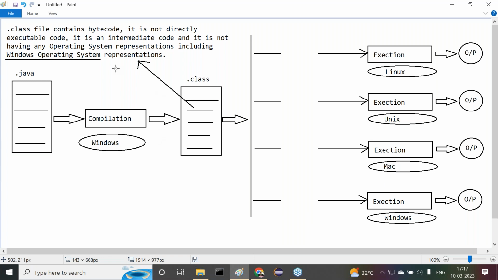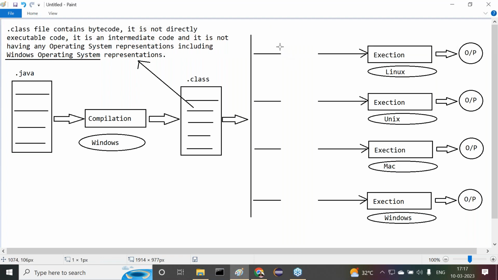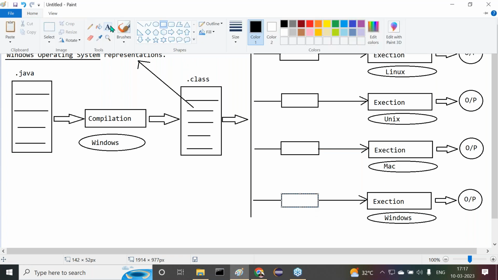Now this happened in the case of Java. Between the bytecode and its execution, the Java people have provided some conversion mechanism, some conversion process. Here they have used one converter, and here another converter. So the converters are provided clearly.